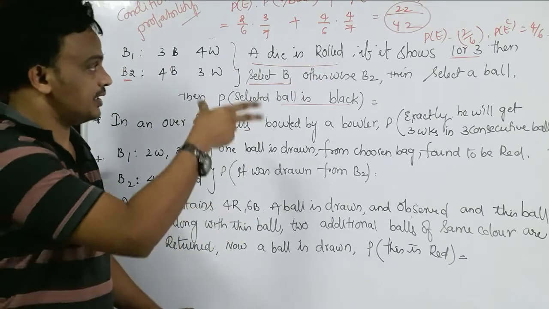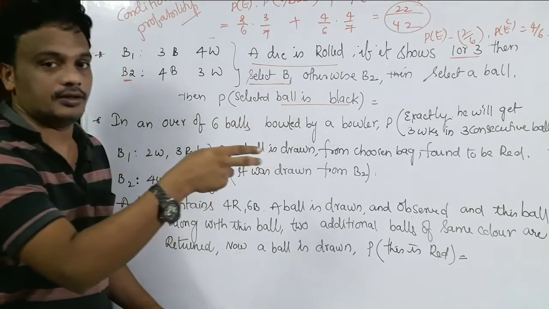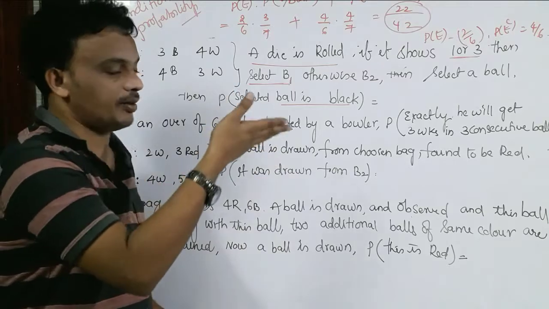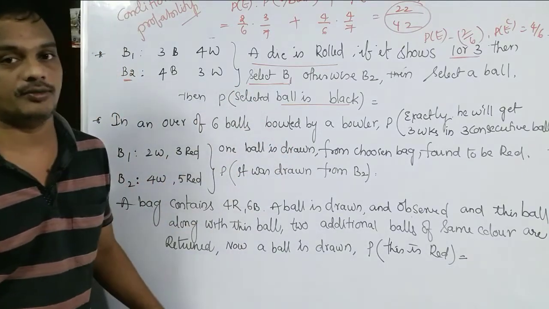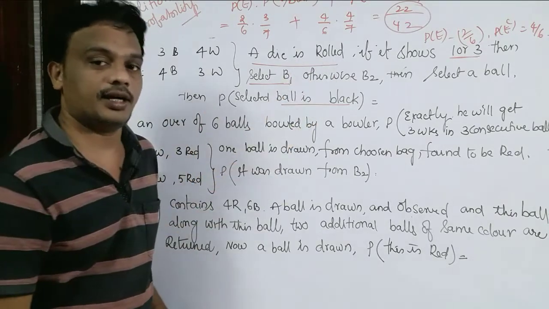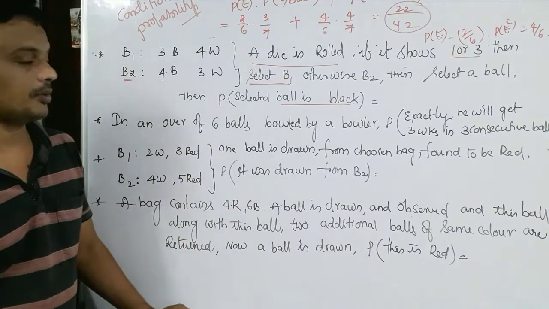Conditional probability means that before drawing the ball, one event has already happened, that is selecting the bag. Before the occurrence of one event, another event has already occurred. That's about conditional probability.